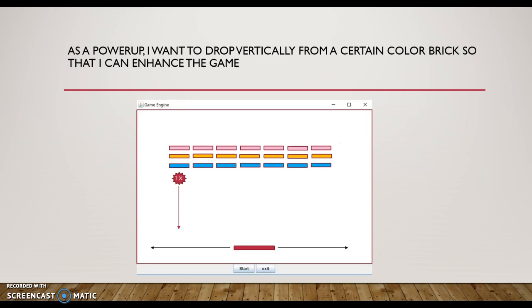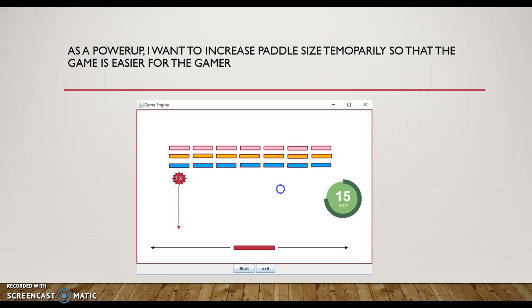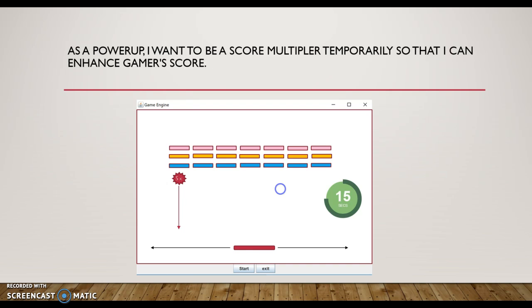As a power-up, I want to drop vertically from a certain color brick so that I can enhance the game. As a power-up, I want to increase the paddle size temporarily so that the game is easier for the gamer. As a power-up, I want to be a score multiplier temporarily so that I can enhance the gamer's score.